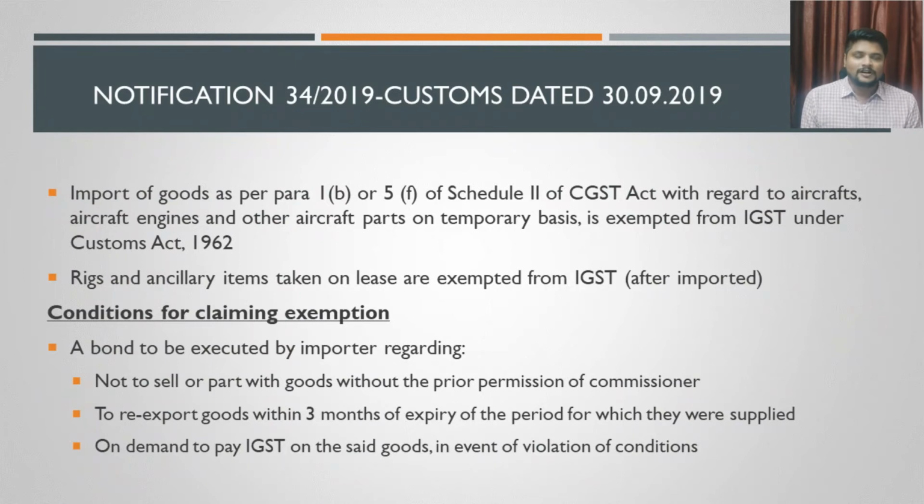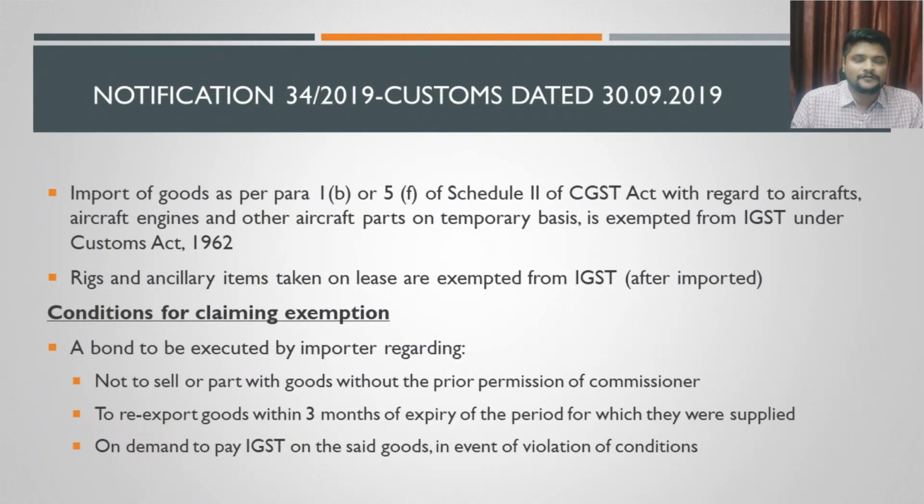So what is the summary of this? The notification says if there is any import of goods. What are all the goods? The goods are nothing but any aircrafts, aircraft engines, or any other aircraft spare parts. If these goods are imported, in the nature of transaction referred to in para 1B or para 5F. What is para 1B?